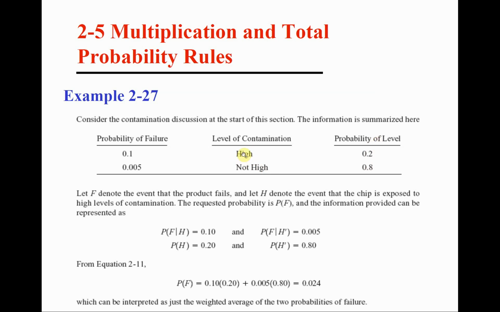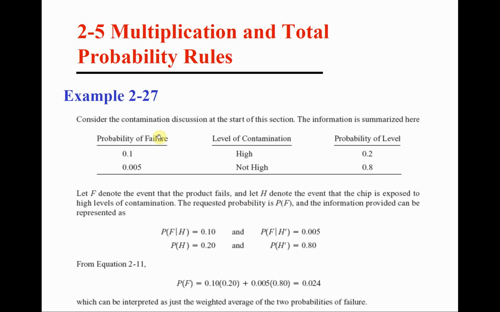So the probability of having a high level of contamination is 0.2, and the probability of not having a high level of contamination is 0.8. So the probability of high contamination H is 0.2, and the probability of H complement, not high level of contamination, is 0.8. Again, this is just given.